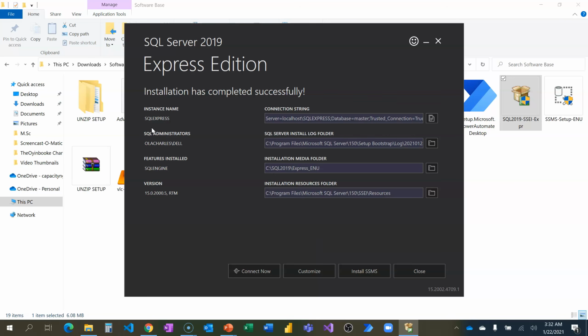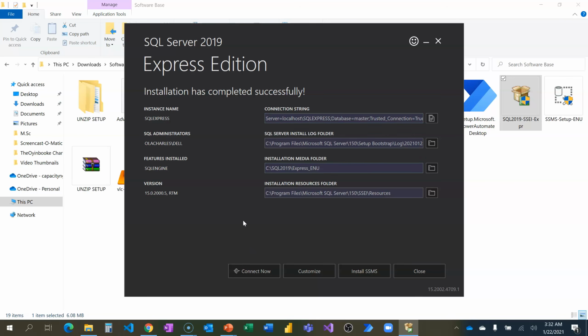Take note of these things: the SQL Express, the instance name, the administrator. These are already on your system. So what we have now, the SQL engine, is that you have turned your computer into a server, which is only live whenever you put it on, and the server is down whenever you switch off your system.